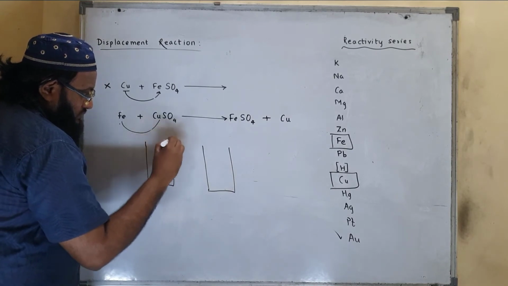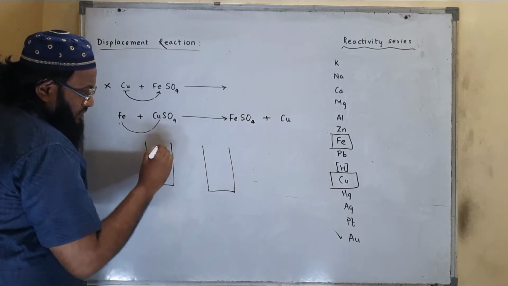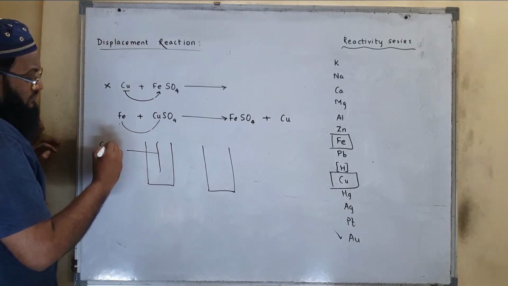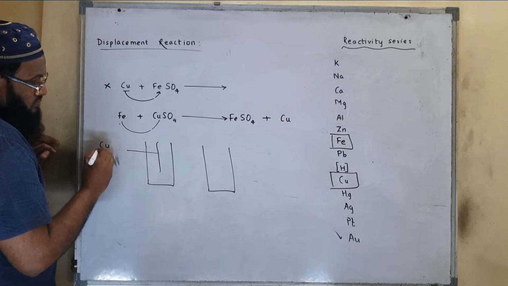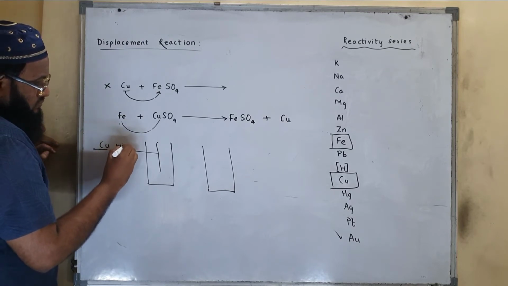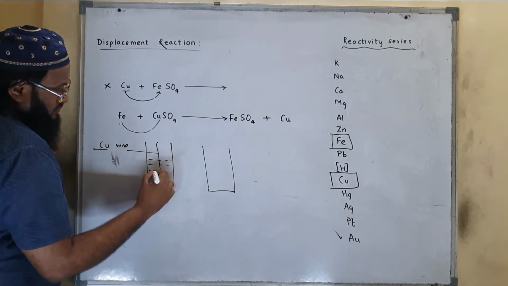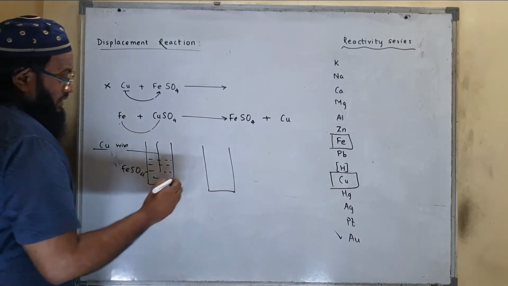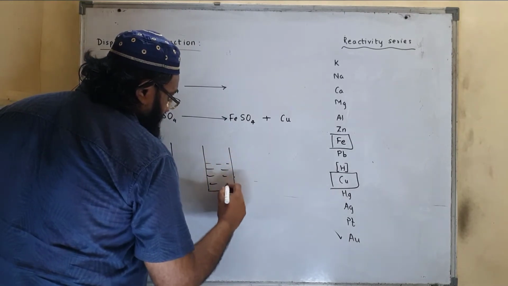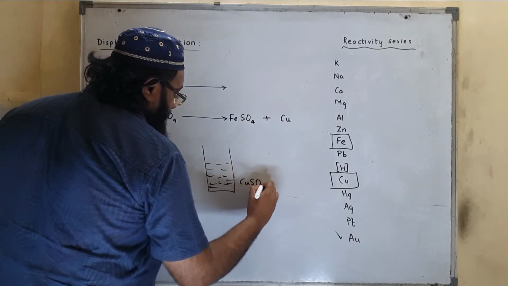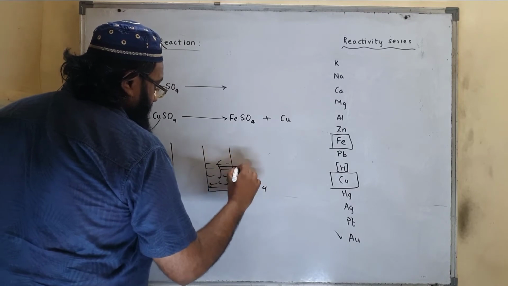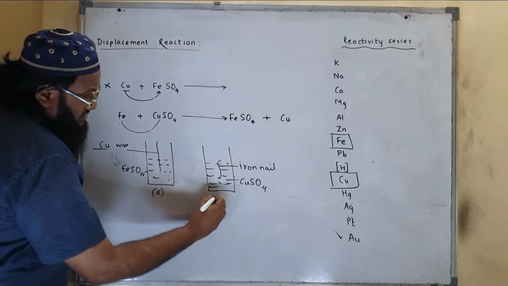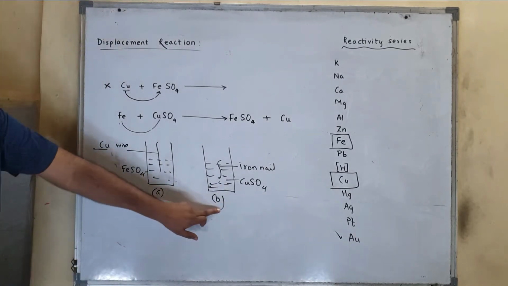There are two beakers. One has copper wire and ferrous sulfate solution. Another will have copper sulfate solution and iron nail. The question will be: reaction takes place in which test tube or which beaker?